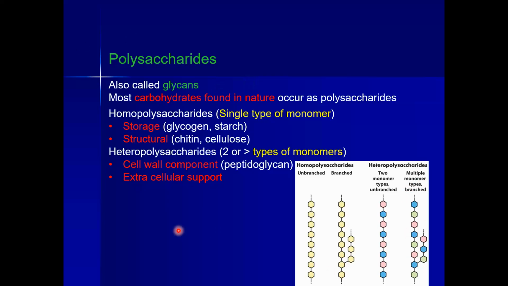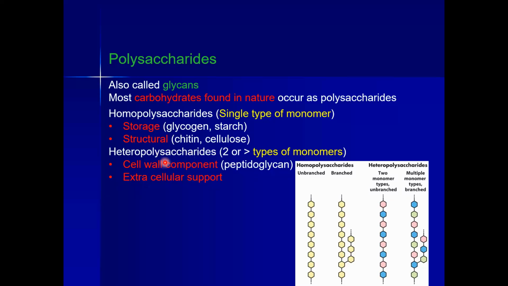So we are having here a few examples of homo and heteropolysaccharides. For example, starch is a homopolysaccharide, glycogen is a homopolysaccharide, and cellulose and chitin, all these are homopolysaccharides because they are having only one type of monomeric carbohydrate unit joined with each other. Glycogen and starch are storage homopolysaccharides, or storage carbohydrates. However, chitin and cellulose are structural polysaccharides.